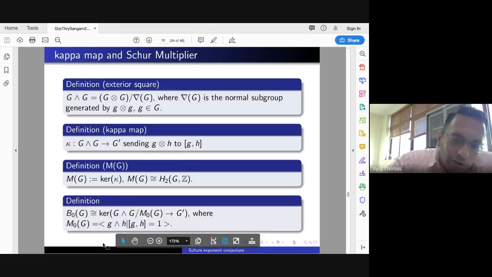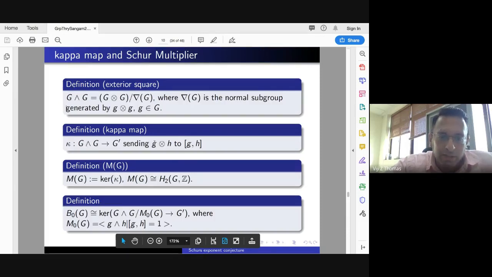Now I want to define something called the Bogomolov multiplier. You mod out the exterior square by the subgroup generated by the elements g exterior h such that they commute. When they commute, you can further mod out, and it's still a well-defined map. I'll still call that a kappa map.